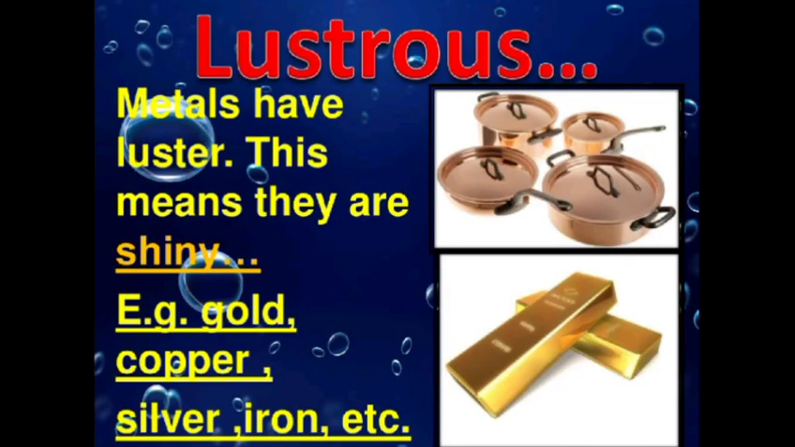Then comes the other property, that is luster. Metals have luster. That means they shine in their pure state. And this property of shining is called metallic luster. So metals are lustrous. That means they are shiny. Some common examples include gold, copper, silver, iron, etc. If we rub them with sandpaper, we'll find that they have a shiny surface.